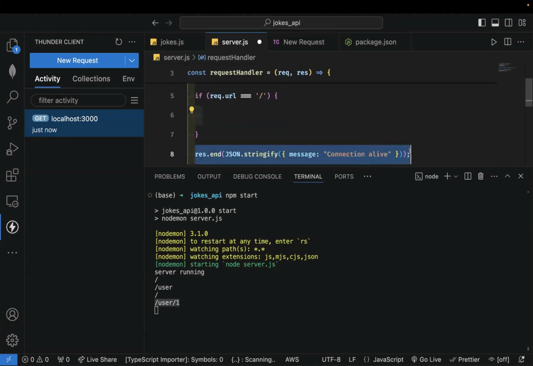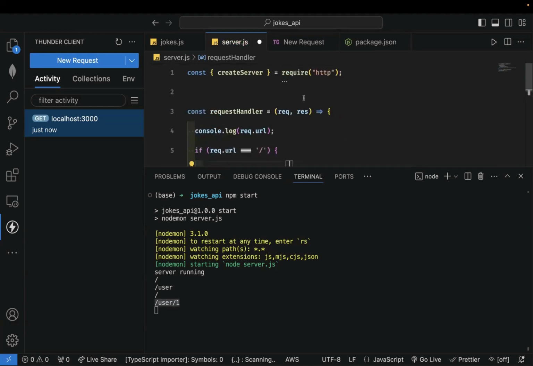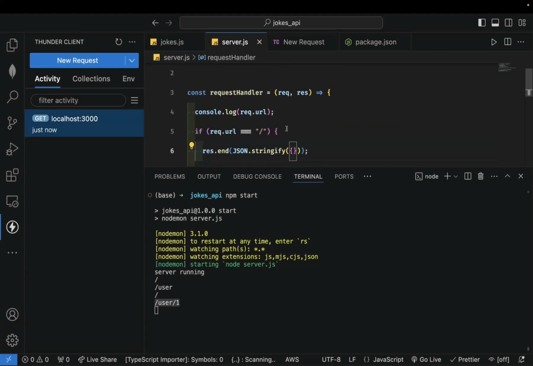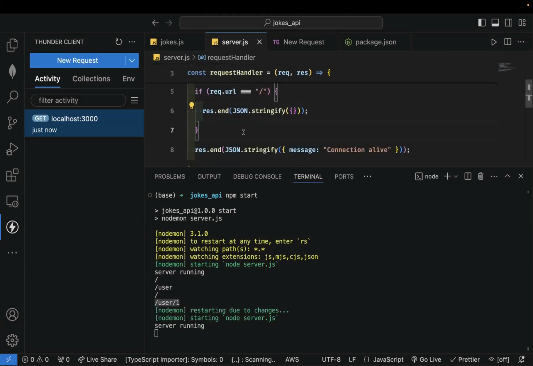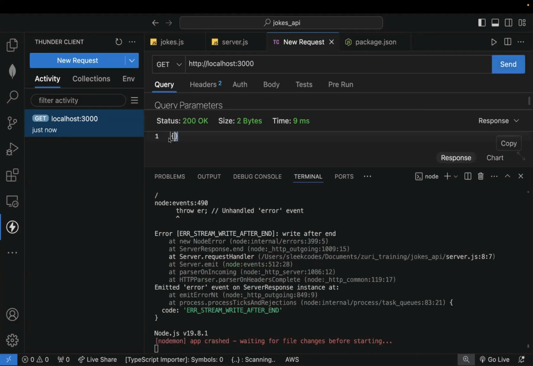res.end. Let's just end the request by giving them an empty array or object. We don't have jokes at this point, right? So let's just give them an empty object. Let's try that and see if it will work. We come back here and just hit the home route. You will see that we get an empty object, the response of 200.